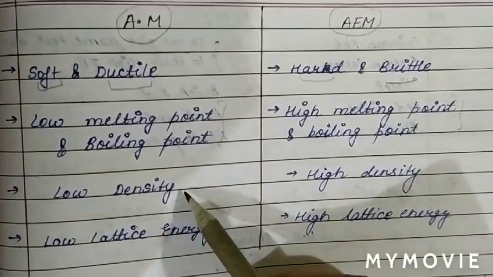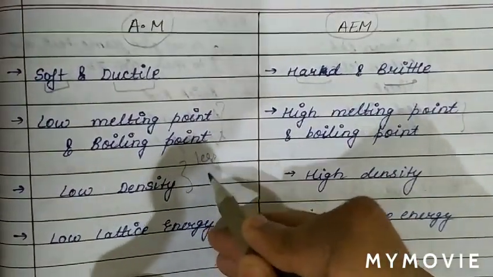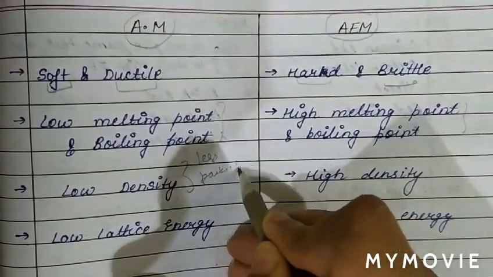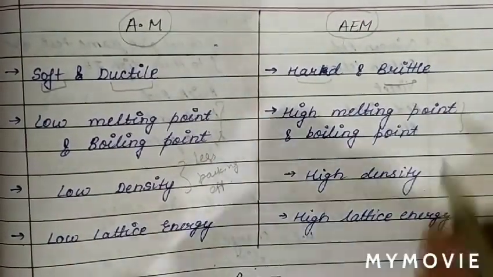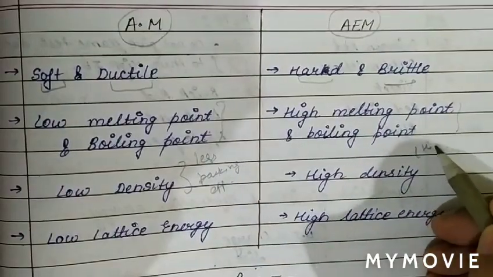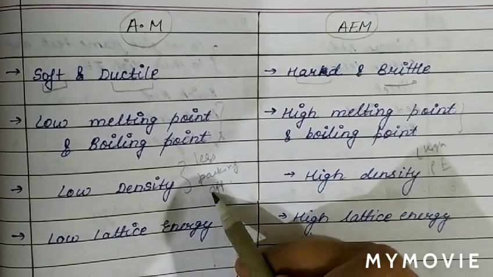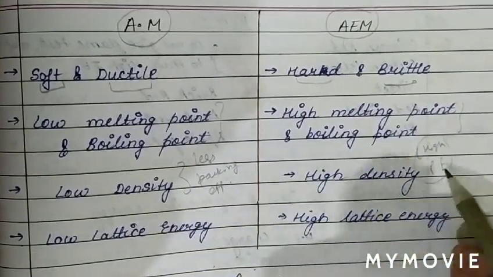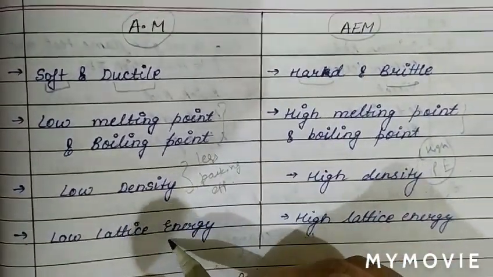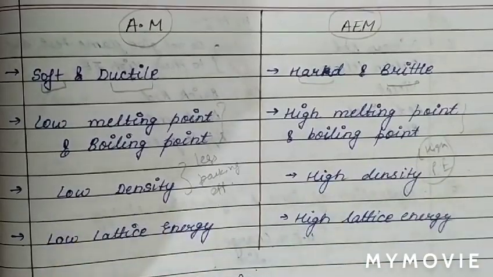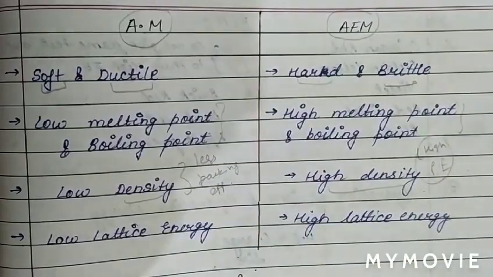Also we can see in case of alkali metal, less packing efficiency, while in the case of alkaline earth metal, high packing efficiency. We know packing fraction is more. When packing fraction is more, density is more. When packing fraction is less, density is less. So when we compare the density, alkali metal has low density while alkaline earth metal has high density.